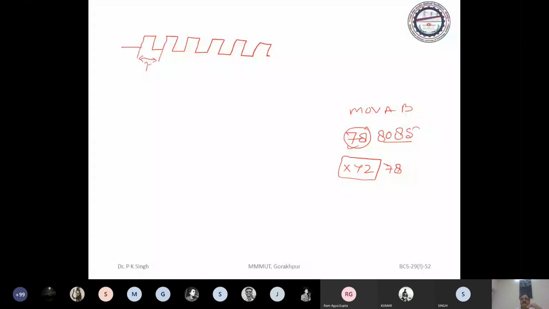And then it enters into a wait cycle. Okay. It may be possible it has to wait for 1 cycle. It may have to wait for 10 cycles. That will